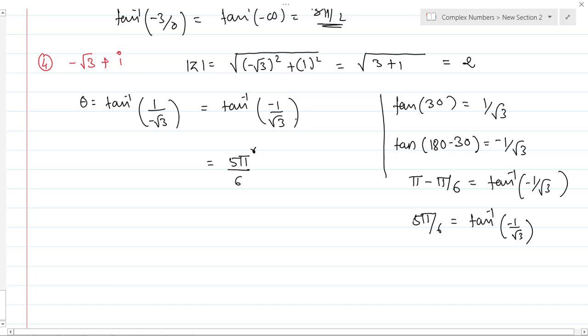Then if you want a negative sign, you have to shift that 30 degrees into the second quadrant, as I told you in yesterday's class. Okay, so all students take care. Only in the third quadrant do we have tan positive, so in the second and fourth we have tan negative, but we have to take the lowest angle, so that's why we have taken 180 degrees minus 30. Okay, perfect.